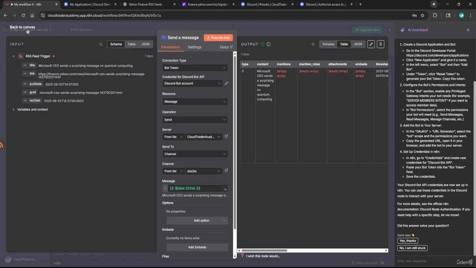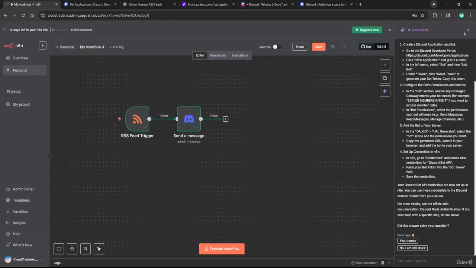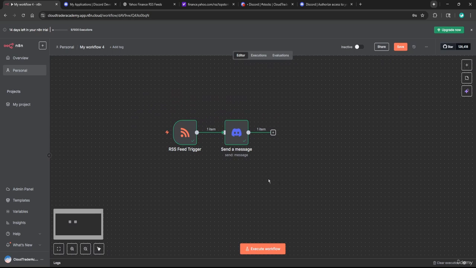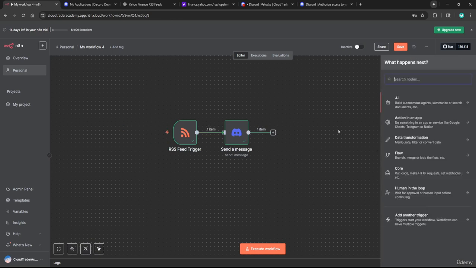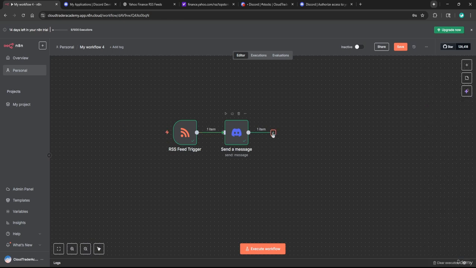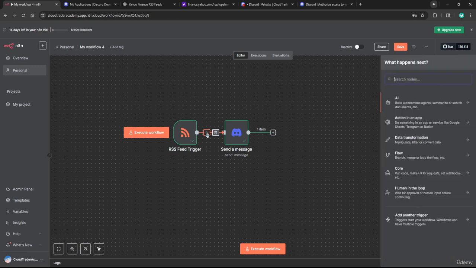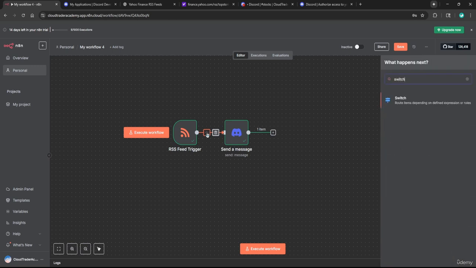So let's click back to Canvas. Let's try to think how we can expand on this and implement some type of switch logic. So I'm going to just first do a switch statement here. So I'm going to add, and again, you don't always have to add something at the end here. You can go in the middle of the trigger and the action, or in the middle of two actions, and you can click a plus icon here to add a step in between. So that's what I'm going to do here. I'm going to say switch. I'm going to click on switch.